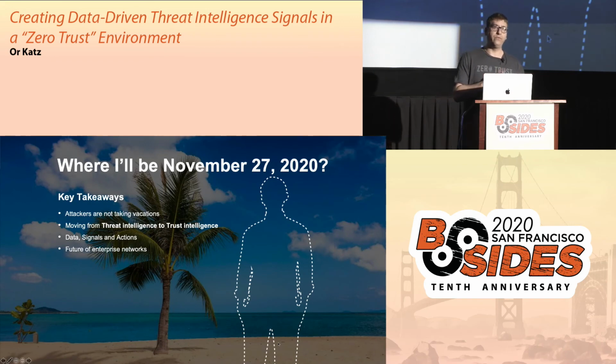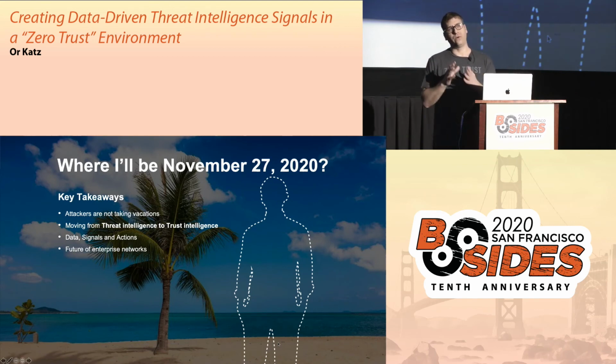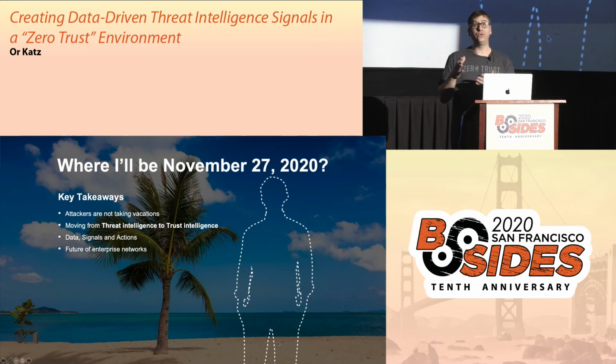I'm suggesting moving from a threat intel point of view to a trust intel point of view, where the focus will be around the entities, which are the users and the assets that you have in the organization. In order to do that, I'm suggesting a three-step solution that takes into consideration the data, the signals, and the action, combining them together into a solution that can help mitigate some of those problems.